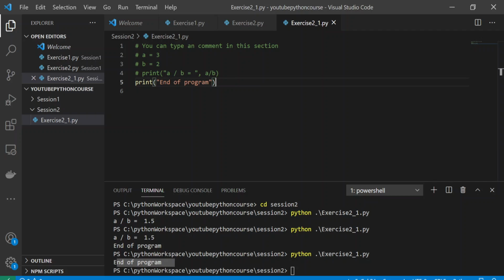Now we'll go about a variable. Okay, so what is a variable? Oh, I'll comment this part. Okay, let's go.